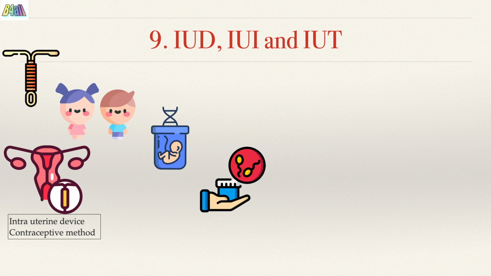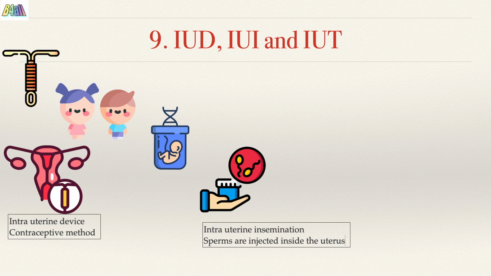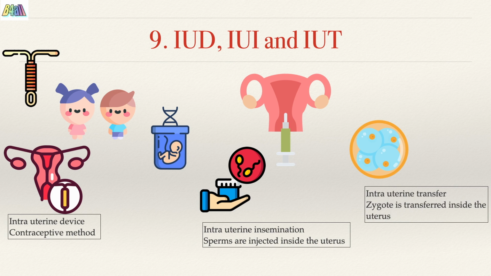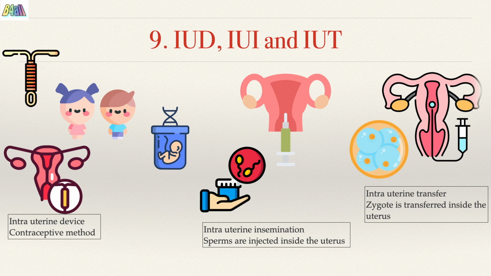Intrauterine insemination or IUI is the technique where the semen is collected either from the husband or a healthy donor and artificially introduced into the uterus of the female. IUT or intrauterine transfer is a technique where the embryos with more than 8 blastomeres are transferred into the uterus to complete further development.